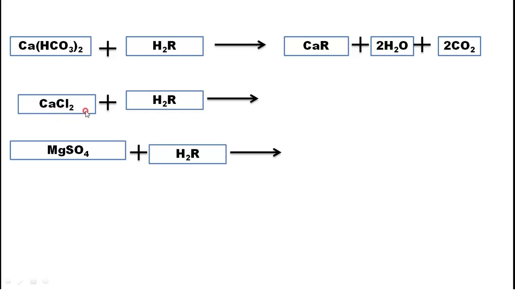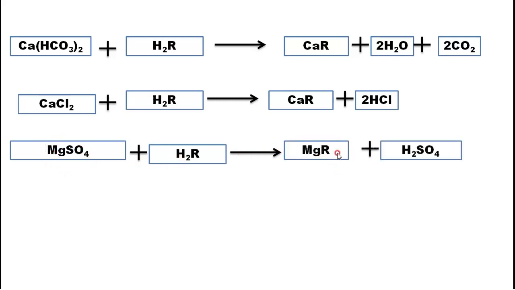CaCl2, if this type of hardness is there and H2R is mixed, then we will get CaR, and Cl2, H2 mixed gives 2HCl. HCl is what? Acid. Now if this type of hardness is there, MgSO4 with H2R, then we get MgR and H2SO4. H2SO4 is again what? Acid.